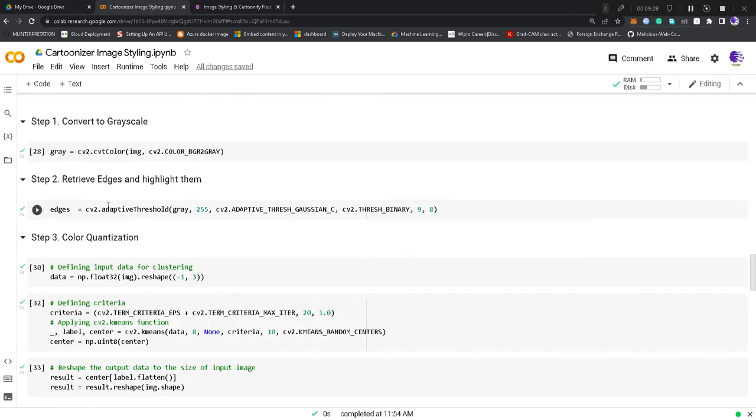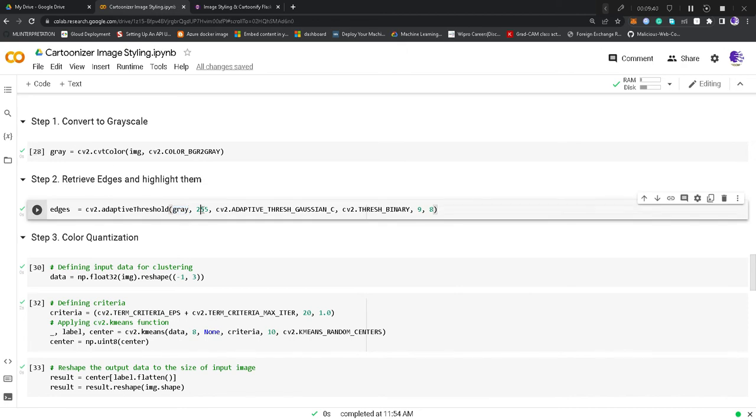In step 2, we are retrieving the edges and highlighting them using adaptive threshold. In this threshold, we supply the gray image which we have created, and 255 is the next parameter. Second is the adaptive threshold Gaussian technique we are applying, with constant C. The fourth parameter is the binary threshold, and these 9 and 8 are basically the block size. So this image will be transformed with that block size, and later we have to flatten the image and reshape it into our original image.